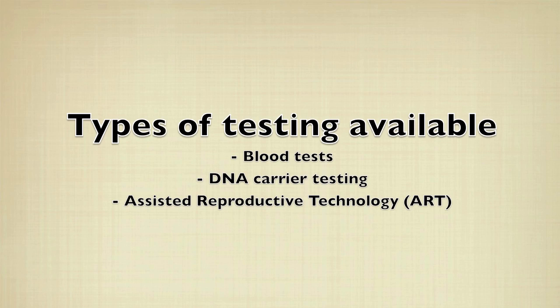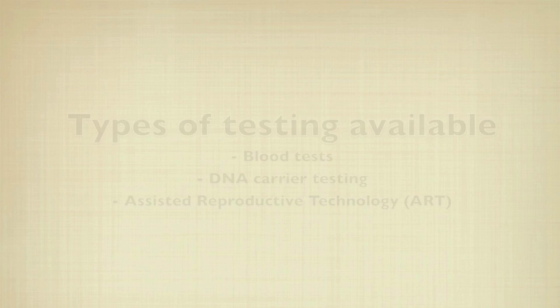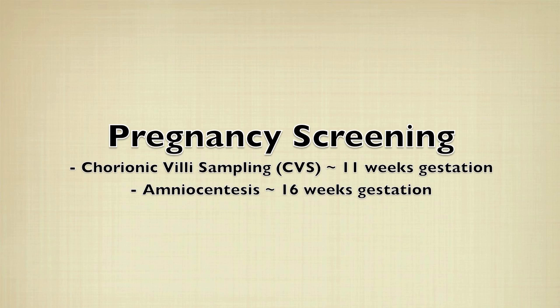There are a number of tests for diagnosis and screening single gene mutations, including Tay Sachs disease. Carrier tests can be done by enzyme assay, screening for beta-hexosaminidase A levels, or DNA tests screening for the specific mutation. Both are done by blood test. Pregnancy screening can be done by chorionic villi sampling, otherwise known as CVS, and is a procedure where some of the placenta is biopsied from the mother. This occurs around 11 weeks gestation.